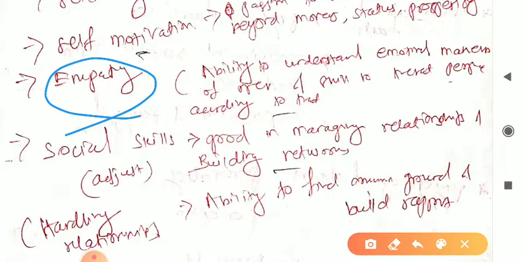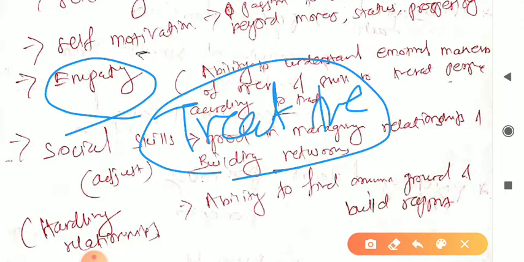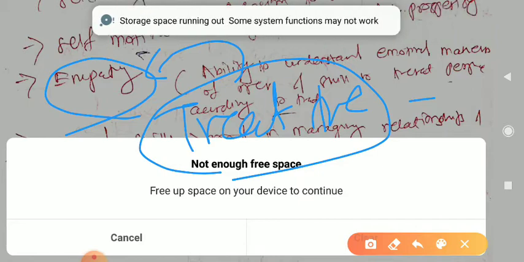If a person has empathy, then he has the ability to understand. He can understand the emotions of others, he can understand others' feelings, emotions, and he has the skill, and accordingly he reacts, accordingly he treats them, you can say. So the person who has all those characteristics, he will be in the empathy category, right?